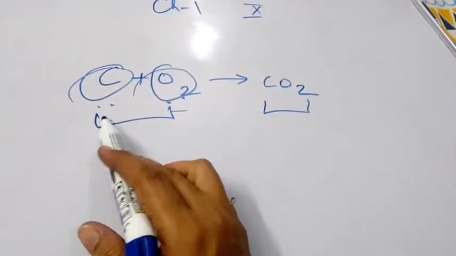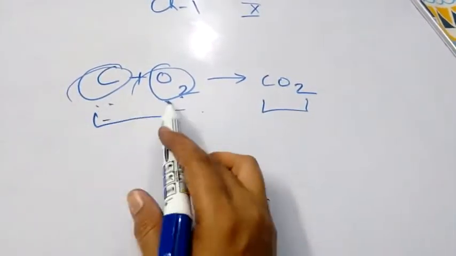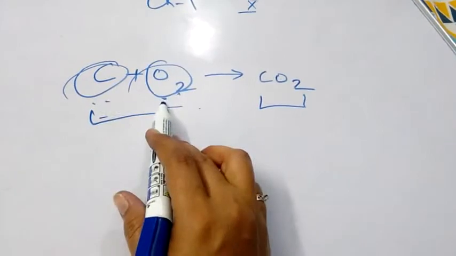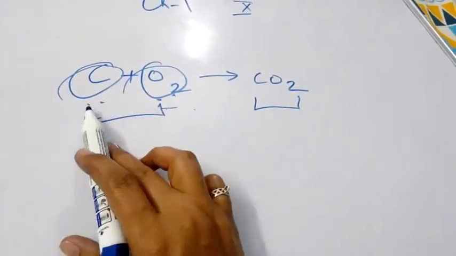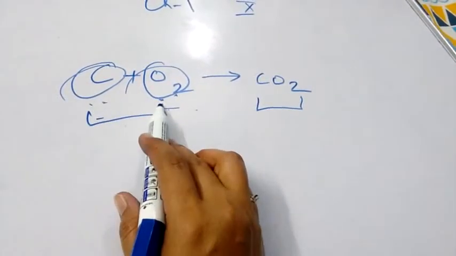Okay, so in chemical reaction, the substances are rearranged. The atoms are actually rearranged.